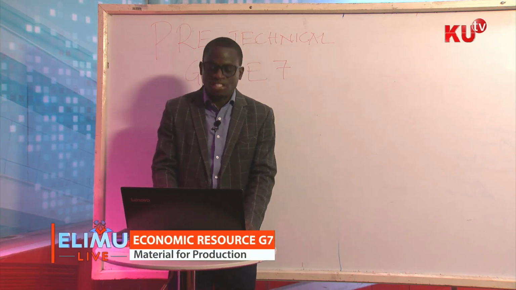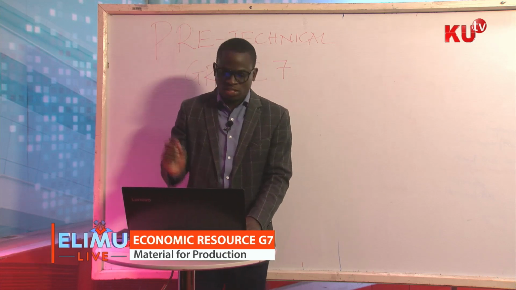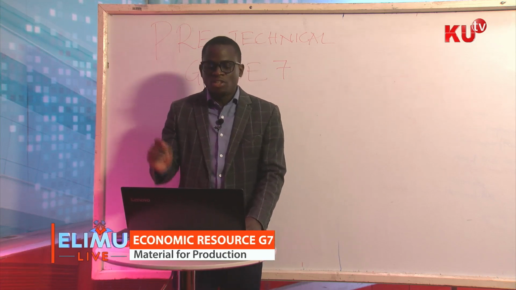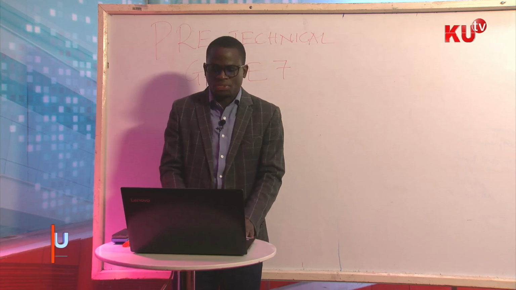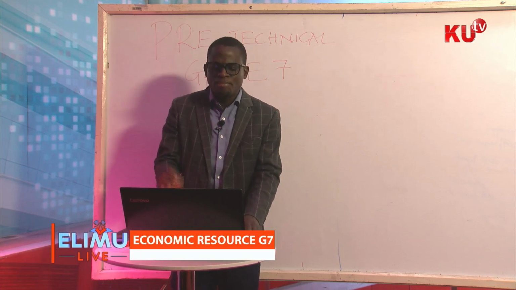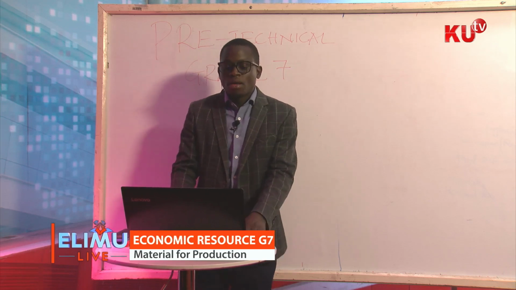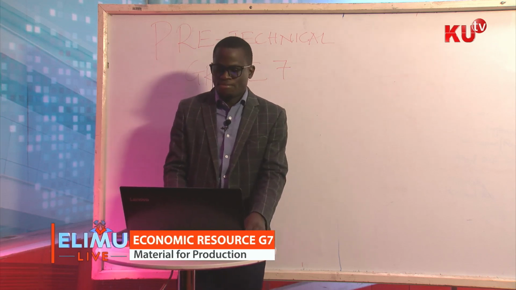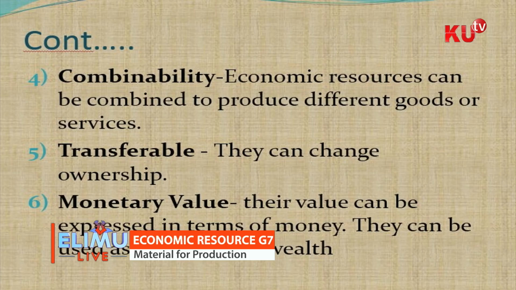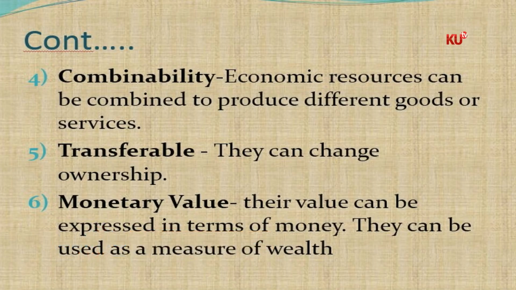So we have talked about scarcity. Repeat back at home, scarcity. Alternative uses. They have different uses, and it also has the ability to be used. It has a purpose. Number four, combinability. Combinability is that ability to combine these different resources to use them to produce different goods or services.